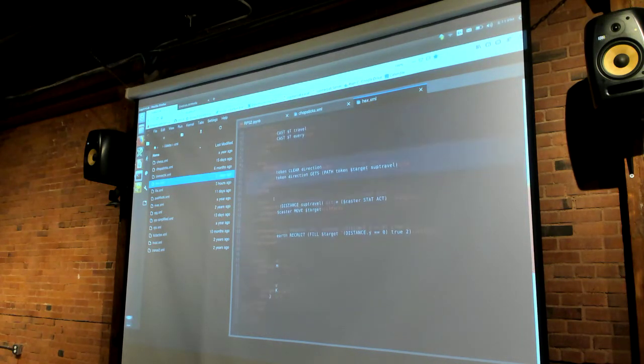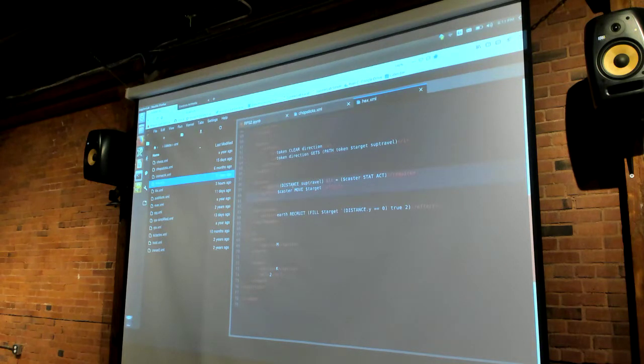Here is my travel. I need to be able to move a maximum of 2 pieces, so that's equal to my caster stat act, and then the effect is to move it there. And then the earthquake just rolls a dice and puts a whole bunch of mountains there. And that is the entire thing. And Udebs reads this and generates that entire world from it.